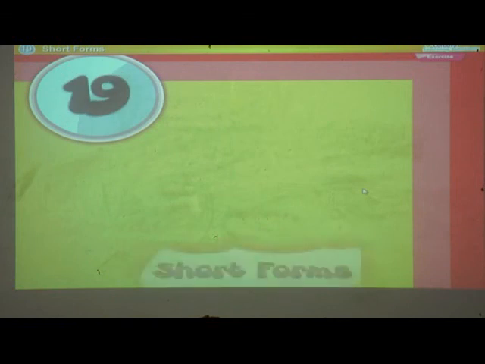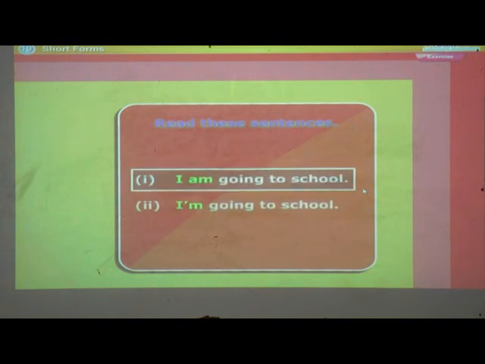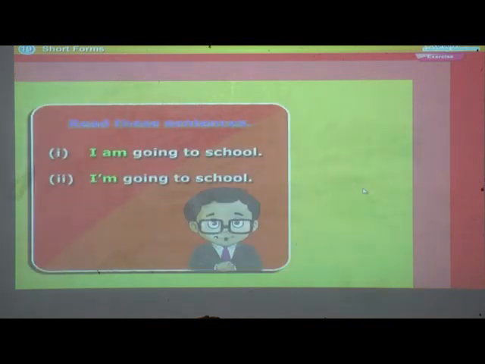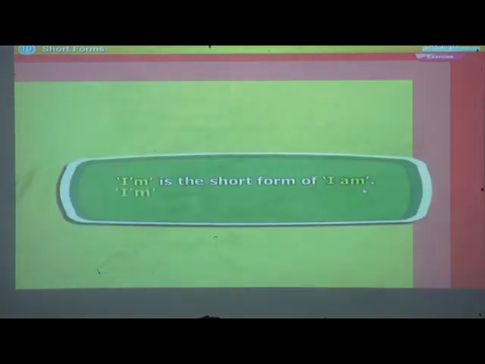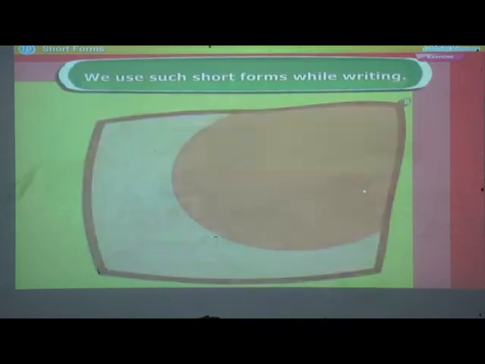Chapter 19. Short forms. Read these sentences. I am going to school. I'm going to school. In sentence 1, we use I am. In sentence 2, we use I'm. I'm is the short form of I am. We use some short forms while writing. Here are some more short forms.